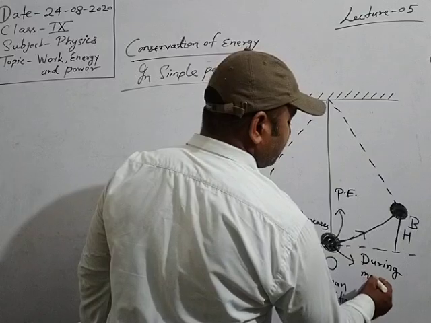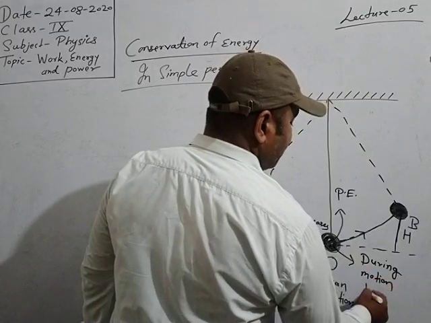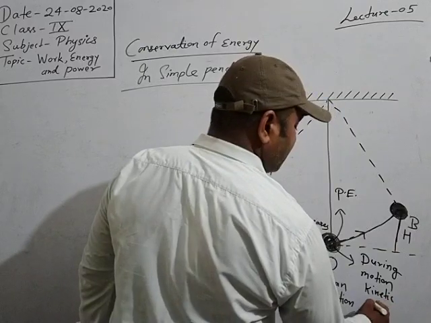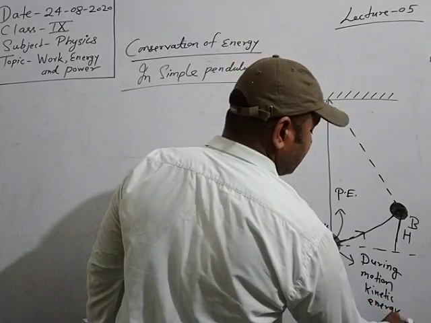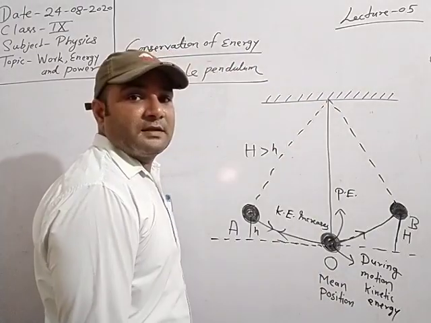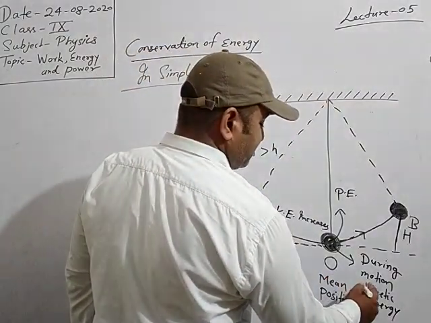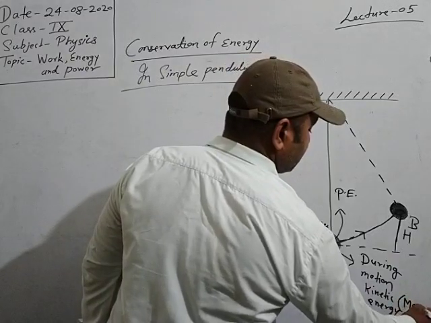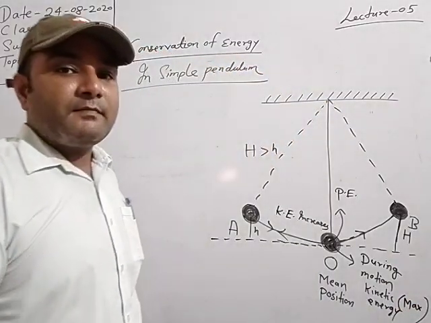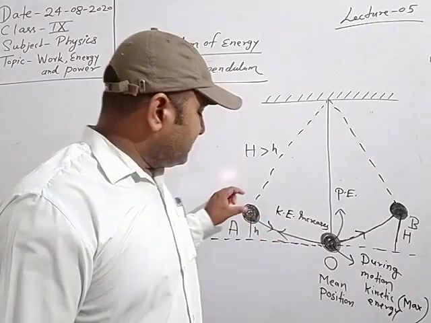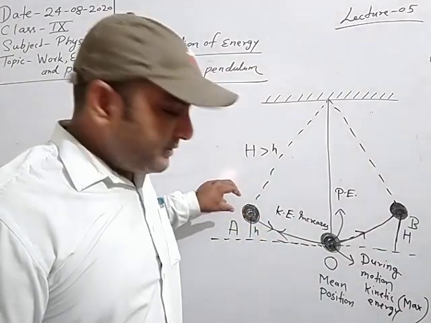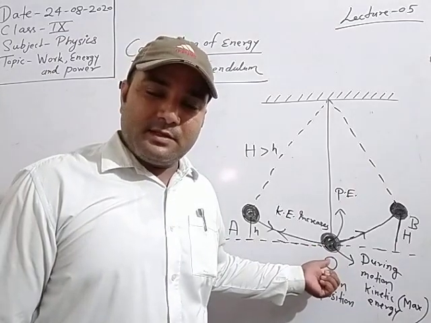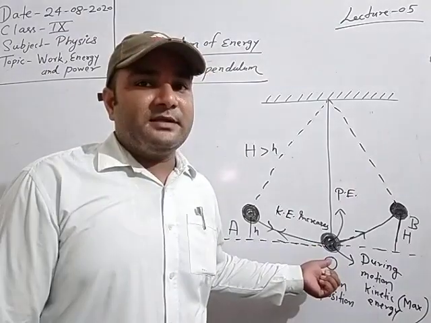And during motion, kinetic energy will be maximum. Clear? In which condition? When the body is released from point A and passes through O, then at position O, velocity will be maximum during motion, so the kinetic energy will be maximum.